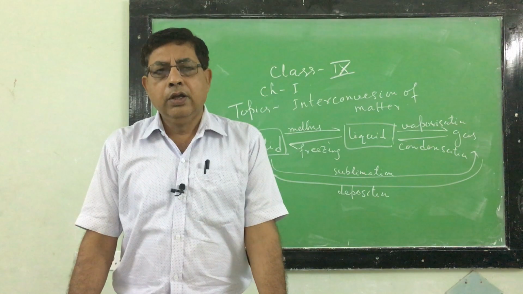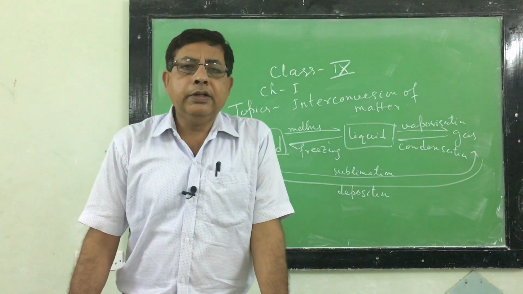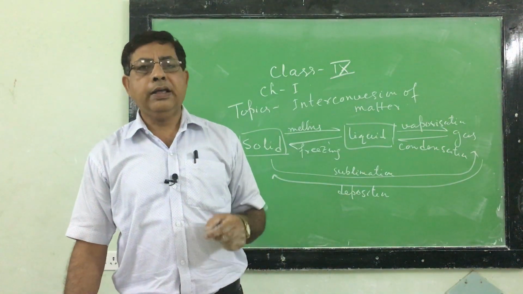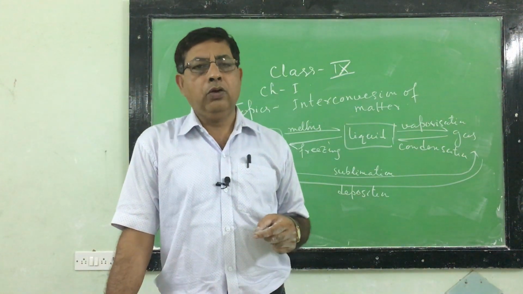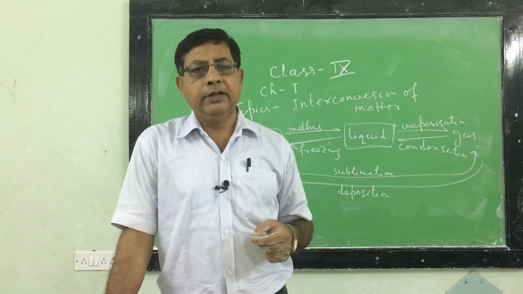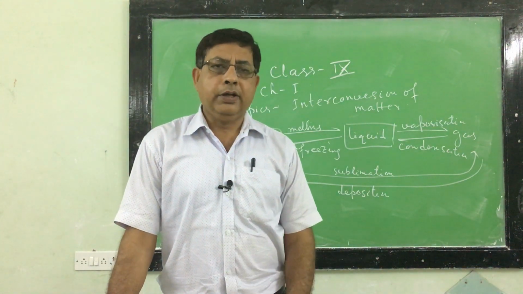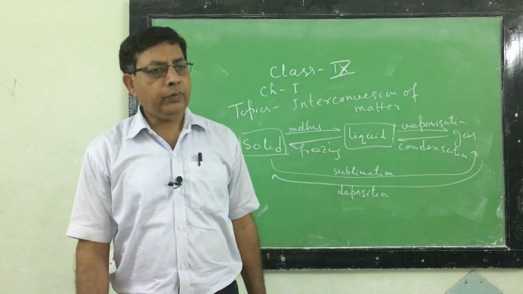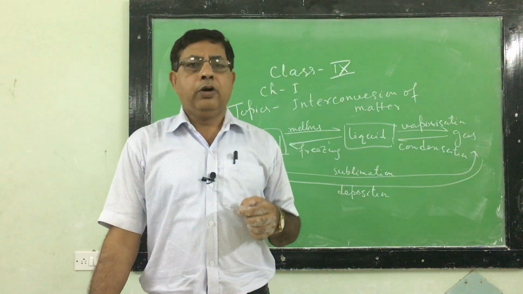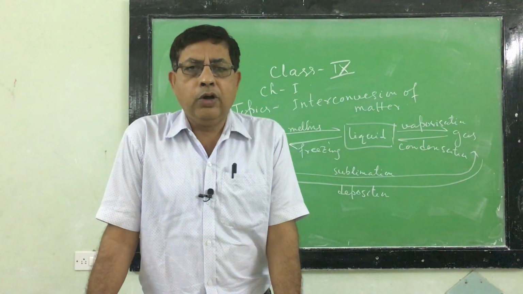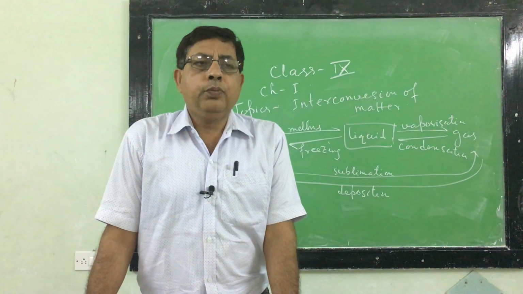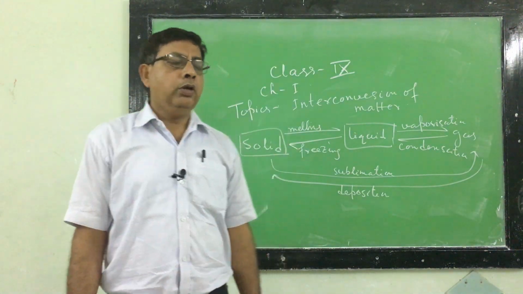degree centigrade. For this reason, the pressure cooker is essential for cooking in the hill area, because in hill area, due to high altitude, the atmospheric pressure is very low, so water boils below 100 degree centigrade, say 90 or 92 degree centigrade, and cooking becomes very difficult. So we must use the pressure cooker. Boiling point also increases with the increase in impurities. For example, seawater has higher boiling point than river water. Why? Because seawater contains dissolved salt. Due to presence of dissolved salt, boiling point increases.